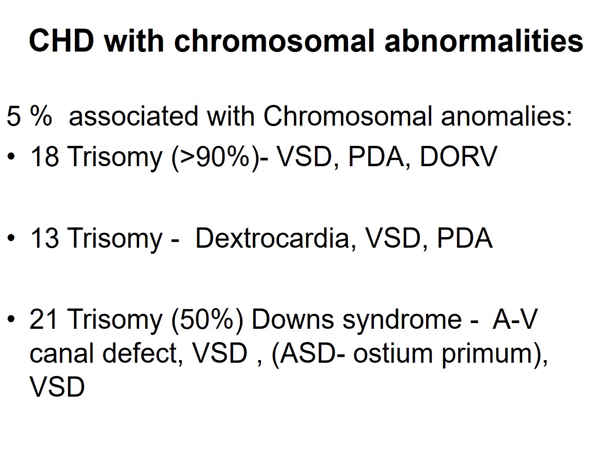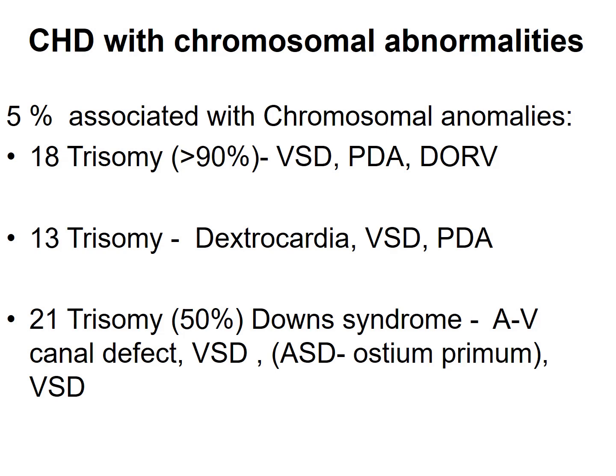Some of the congenital heart diseases, around 5% of cases, are associated with chromosomal abnormalities. Example: 18 trisomy, that is Edwards syndrome. More than 90% of cases are seen to be associated with congenital heart disease. The commonest heart diseases noted in this disorder are ventricular septal defect, patent ductus arteriosus, double outlet right ventricle. 13 trisomy, also known as Patau syndrome, more than 80% of cases have dextrocardia, VSD or PDA.